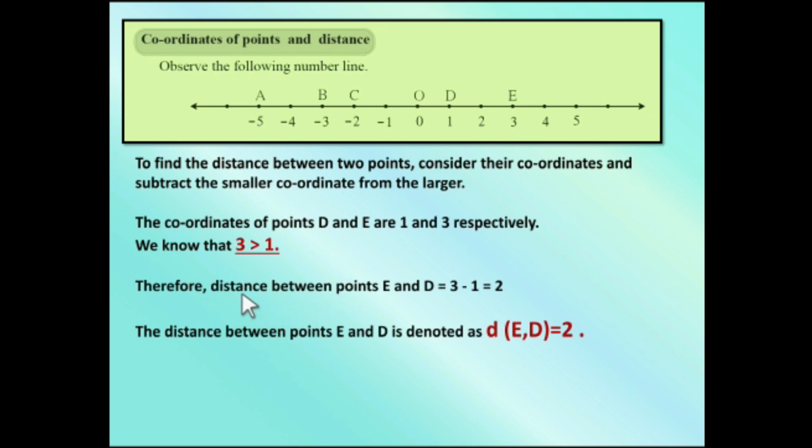So, distance between point E and D is 3 minus 1, which is equal to 2. How do we write the answer? The distance between point E and D is denoted by distance ED, which is equal to 2.